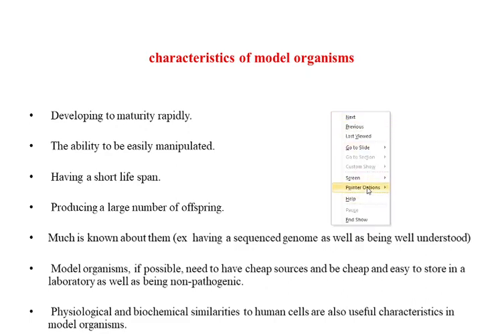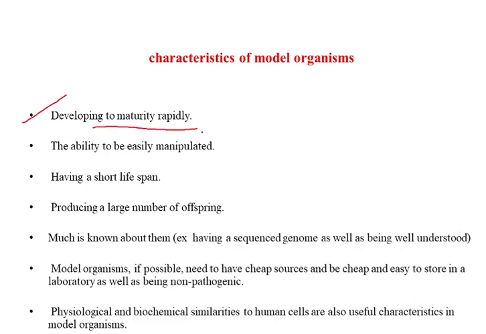Here is how you should choose model organisms, or what the important characteristics of a good model organism are. First characteristic: they develop to maturity rapidly. You are working with an organism, so it should reach maturity in a short period of time. In Mendel's experiment, he studied the parental generation, F1 generation, and F2 generation.